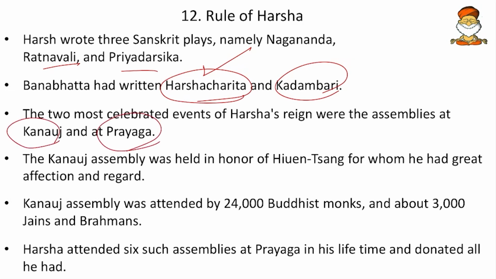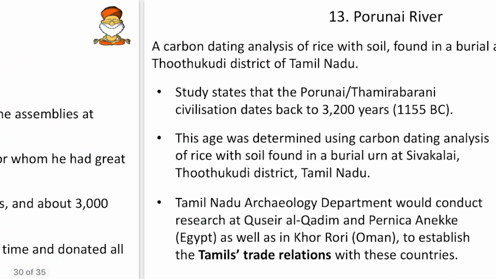In Prayaga, he held more than 6 assemblies where extensive charities were given, and also in the Kanauj assembly. This assembly was held in honor of Huyen Sang. He honored Huyen Sang in that, and the Kanauj assembly was attended by 24,000 Buddhist monks. For all of them, he gave great charities. So these 2 charitable assemblies were also important during his reign.